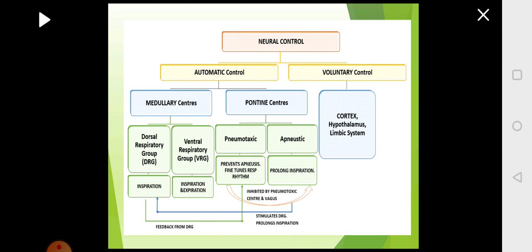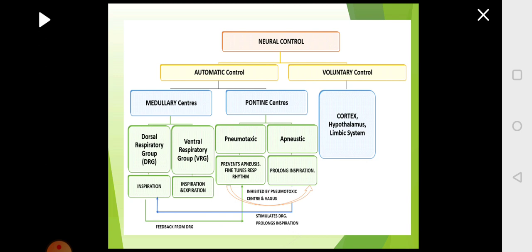The dorsal respiratory group is responsible for inspiration, that is taking in oxygen. The ventral respiratory group controls both inspiration as well as expiration. These two centers are located in the medulla region of the brain.